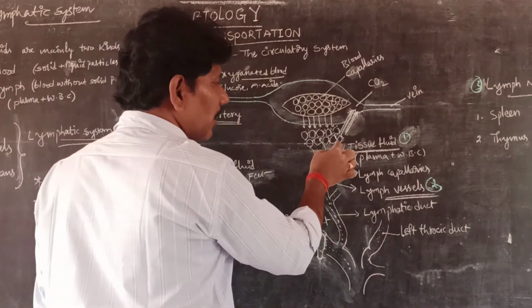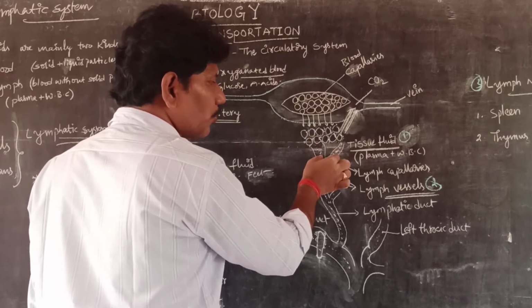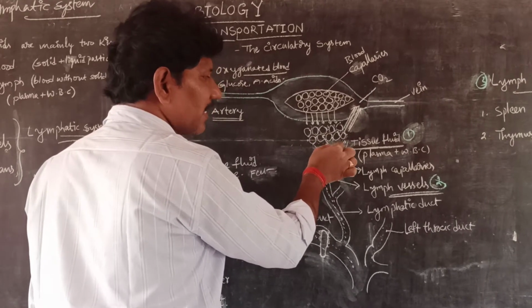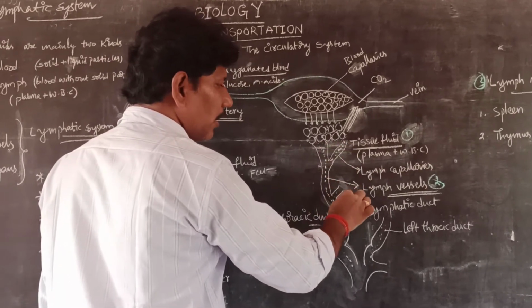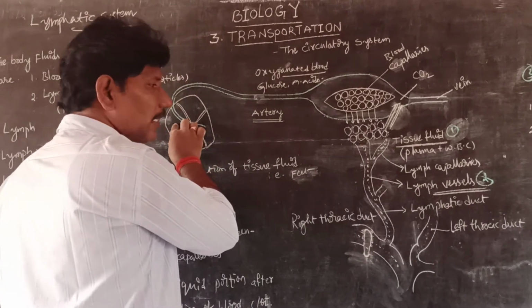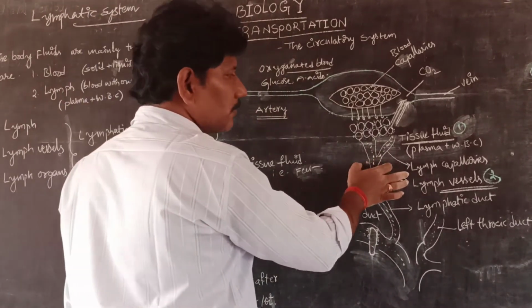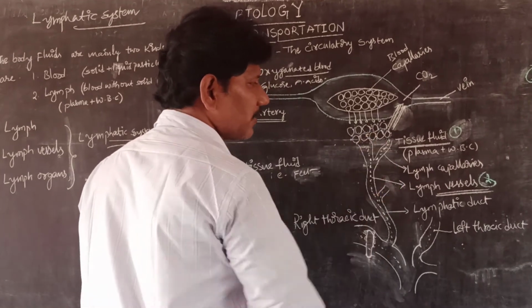The remaining body fluids need a separate channel to collect them and connect them to the heart. The special system which is parallel to the venous system is called the lymphatic system.